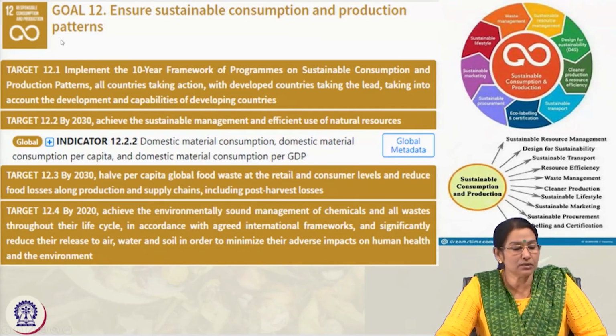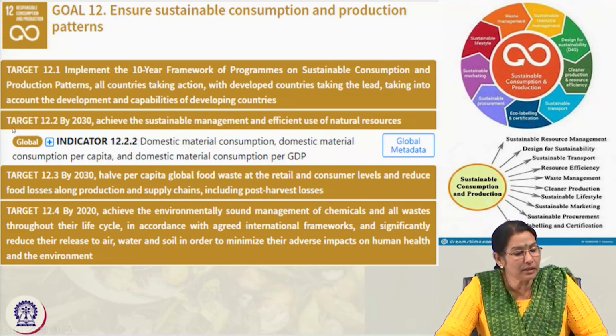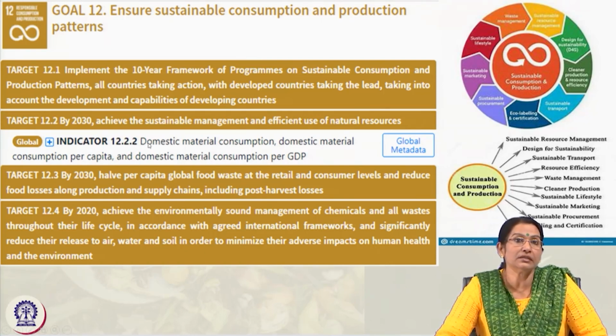And these are the Goal 12 objectives, like ensure sustainable consumption and production patterns. Under Goal 12 there are also so many targets, like 12.1, the 10-year framework program implementation. Then target 12.2 is again to achieve sustainable management and efficient use of the natural resources. Similarly, the indicators here are domestic material consumption per capita, and domestic material consumption per GDP. So, these are some of the goals and objectives of SDG 12.